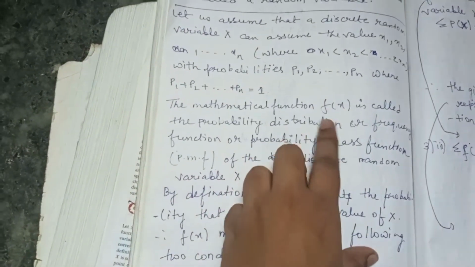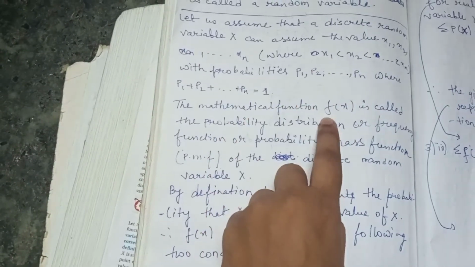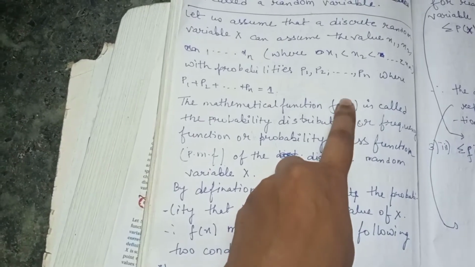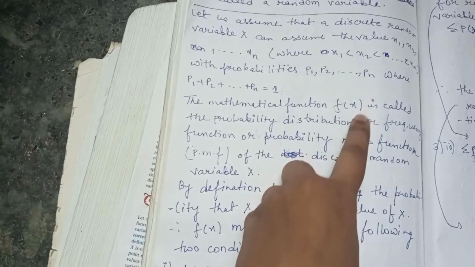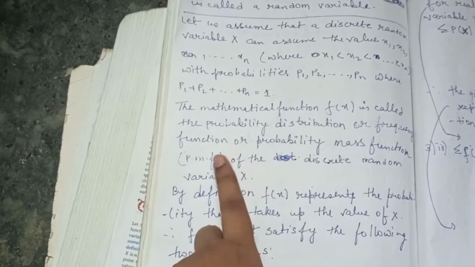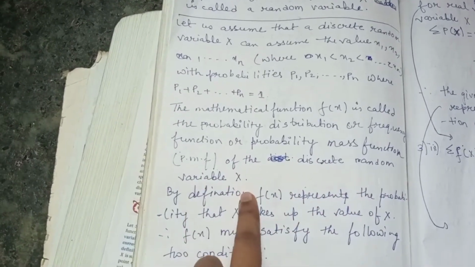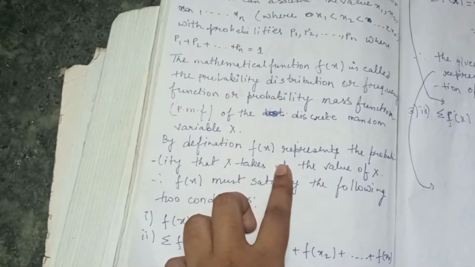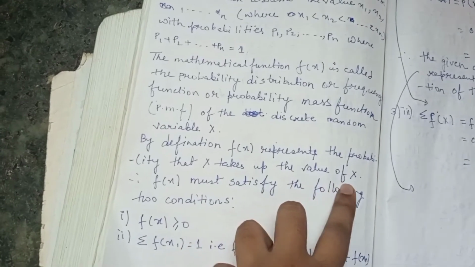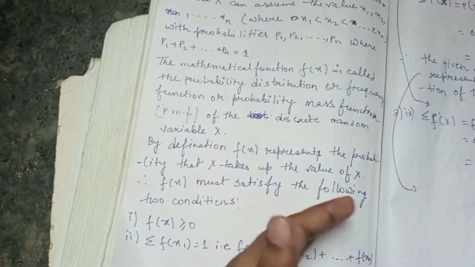A mathematical function f(x) is called the probability distribution or frequency function or probability mass function (p.m.f.) of the discrete random variable X. Now you will ask why f(x)? See, first I take the x1 value, so here f means function, and in place of x we write x1. Then in place of x we can write x2 also. By definition, f(x) represents the probability that X takes the value x. Means small f(x) will take the values x1, x2, x3, like this.